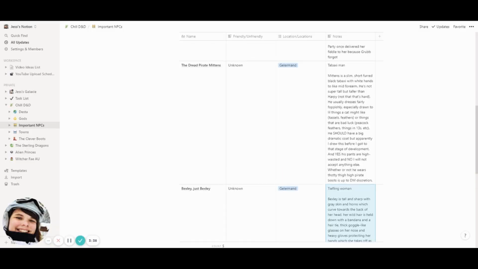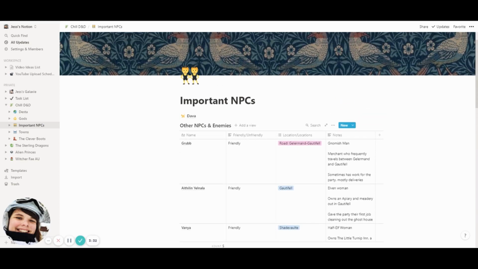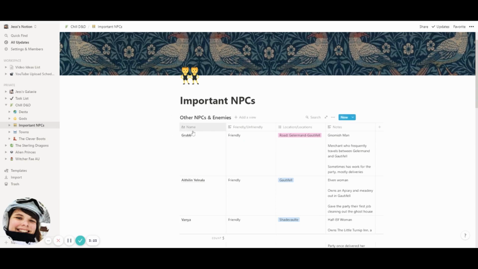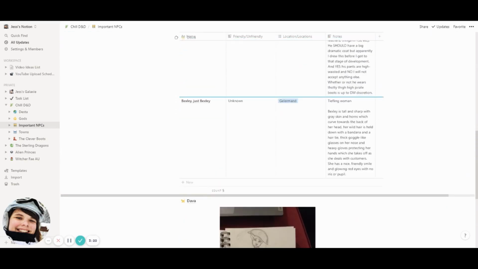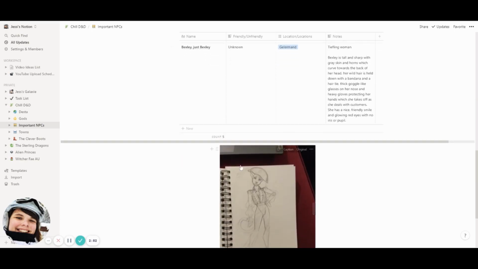One thing about this important NPCs page to keep in mind is this is not a table page, this is an inline table. What that basically means is it allows me to put things above, around, in it a little bit easier than when you do a table page. As you play with the different Notion tools, you'll find that certain ones are a little bit more flexible. I tend to prefer to use a blank page and then add inline things on it because it allows me to move them around a little bit better. For example, if this was a table page, I wouldn't be able to take notes underneath this table, which I don't think is super useful, which is why I am using it this way. And that's why I'm making a big deal about it.